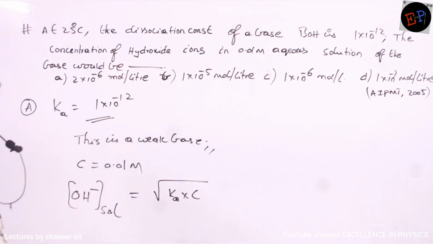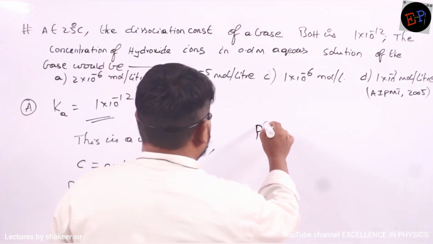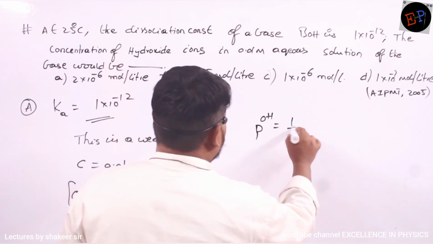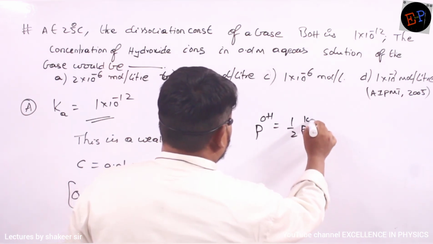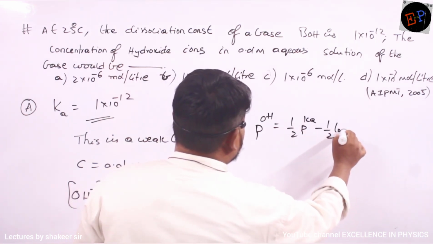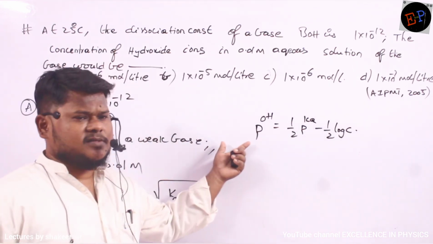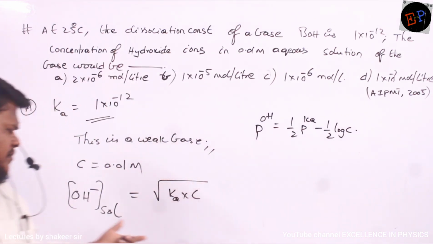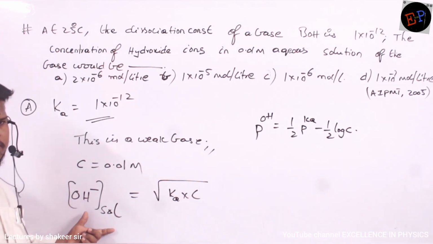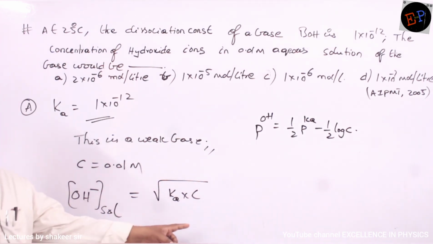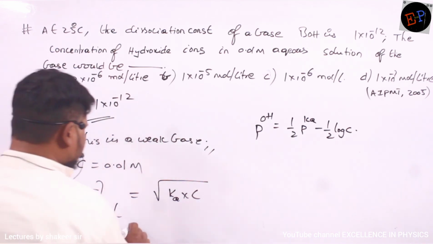Okay. So how can you calculate the pH value or pOH value? It is half of pKa minus half log C. This is how I can calculate. Clear, no? But he is not asking for the pOH value. He is just asking for the OH minus concentration of this solution. And this is the formula. Clear, no? So just substitute in this equation.